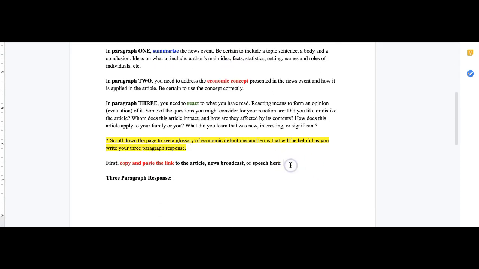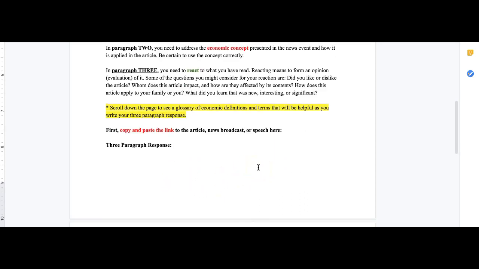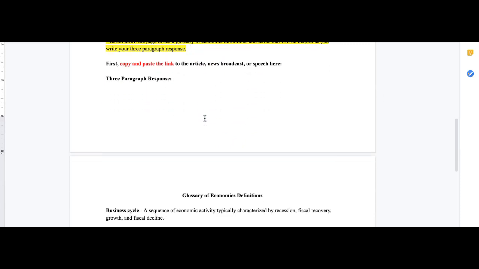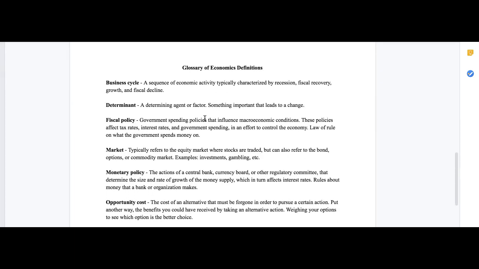Make sure to copy and paste the link, news broadcast, speech, whatever it may be, here. And then you're going to write the 3-paragraph response. One more thing I want to point out is there is a glossary of economic definitions towards the bottom of the assignment that will help you include some of the terms you're going to see within the articles or as you're reading through different material.